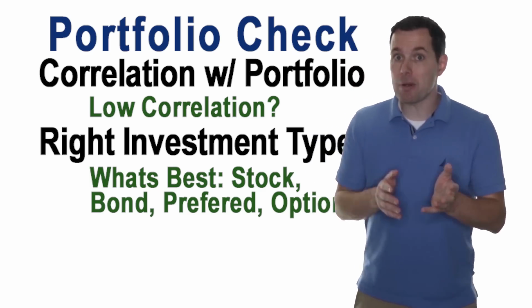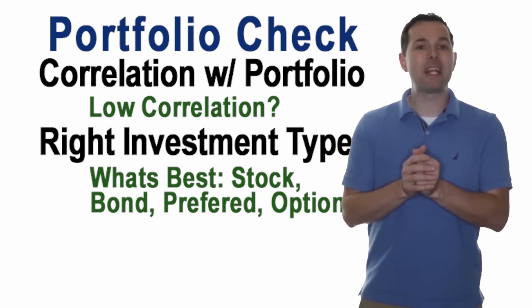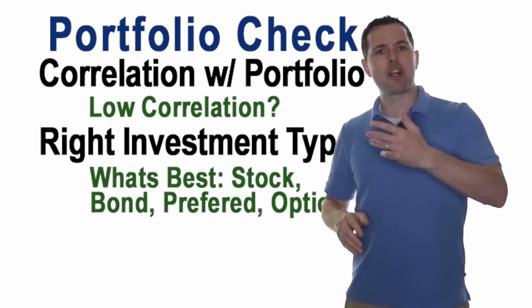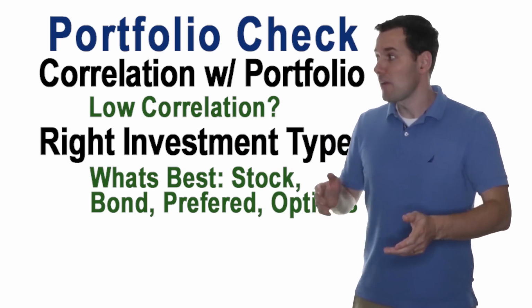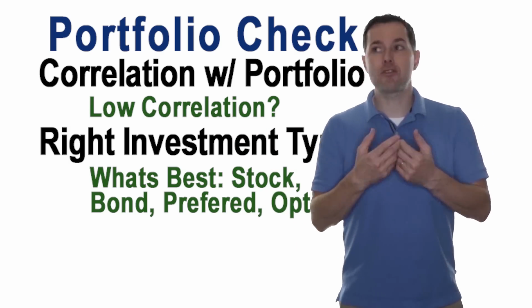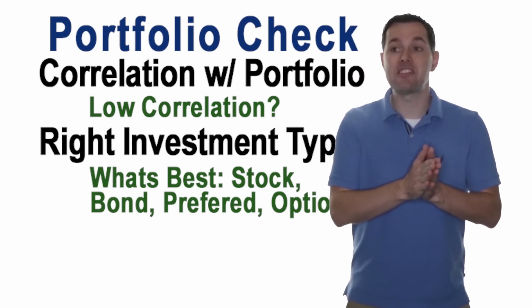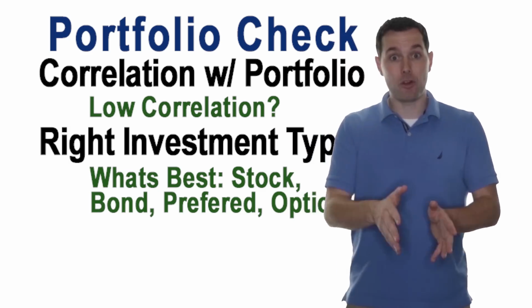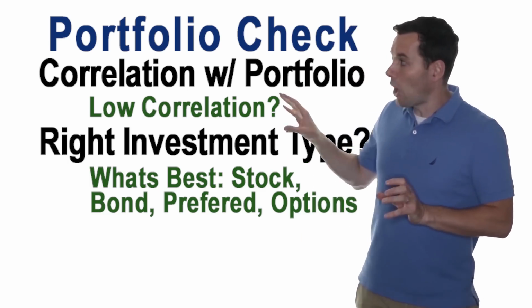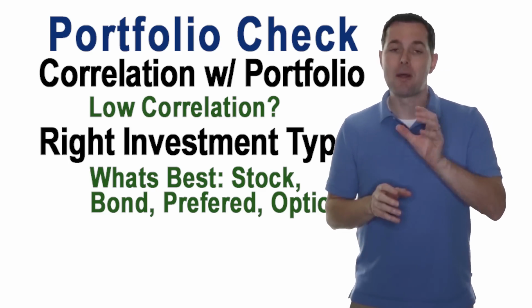But if we have a company that we love and they have great financials, but perhaps growth isn't where it needs to be overall, or perhaps the pricing of the stock is just too high, maybe their bonds are priced a little bit better. Maybe that provides the interest income that we need from this company. Oftentimes, companies issue convertible bonds that can be converted into stock at a later date. That might be a great investment. So pausing to reflect on, do we have the best possible version of this investment, makes a lot of sense.